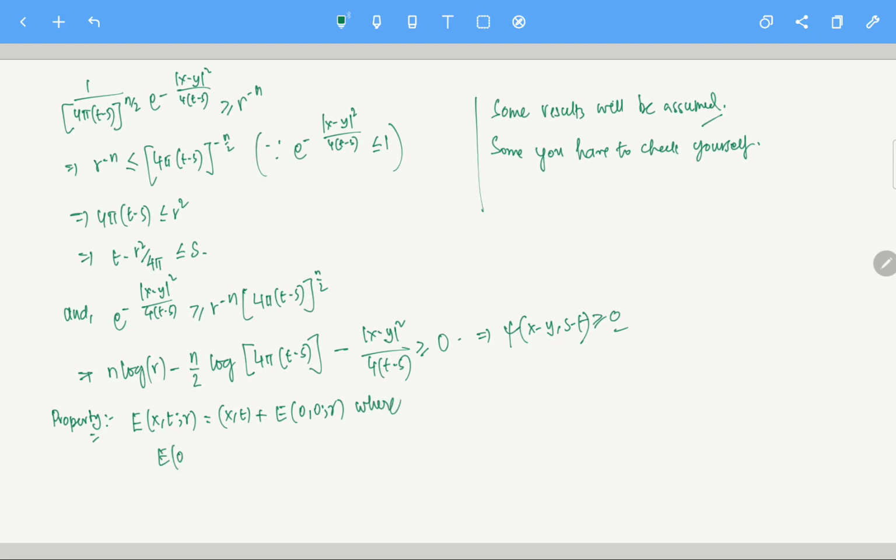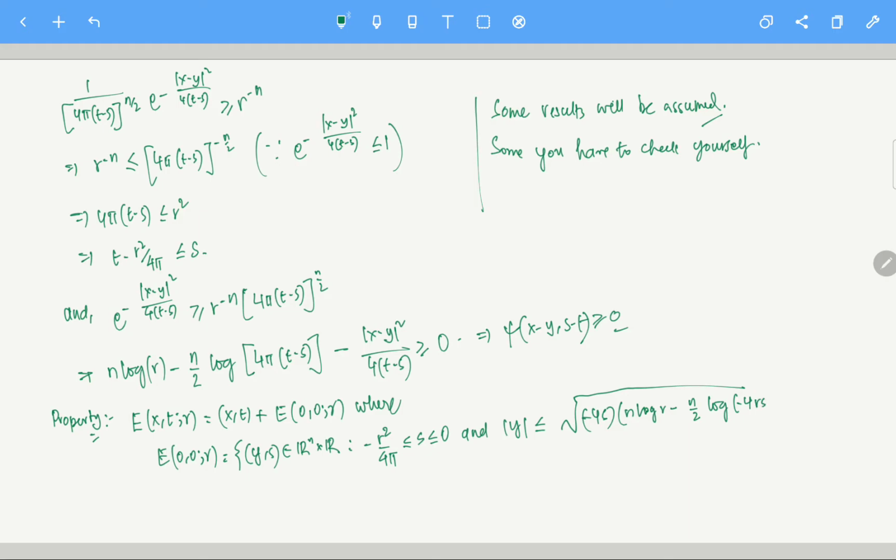E of (0,0,r) is given by the set of (y,s) in R^n cross R such that minus r squared by 4 pi is less than or equal to s less than or equal to 0, and mod y is less than or equal to root over minus 4 s times (n log r minus n by 2 log of minus 4 pi r s). Okay, now where am I getting this?